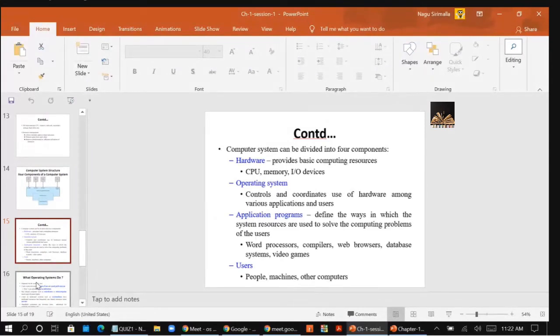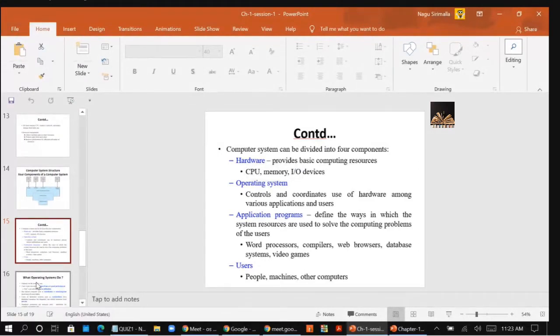Application programs are nothing but programs that users can make use of to do their job. Application programs define the ways in which the system resources are used to solve the computing problems of the users. Examples: word processor, compiler, web browser, database, video game. I can use the assembler or a text editor. These are the different application programs.